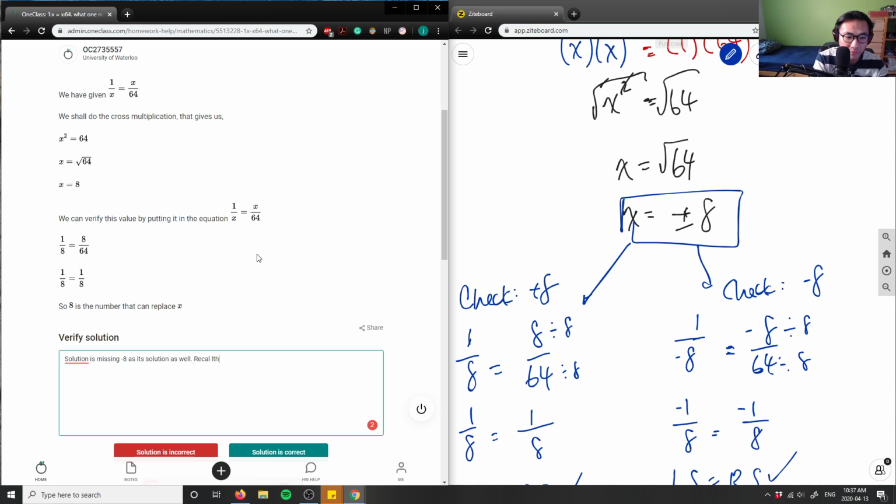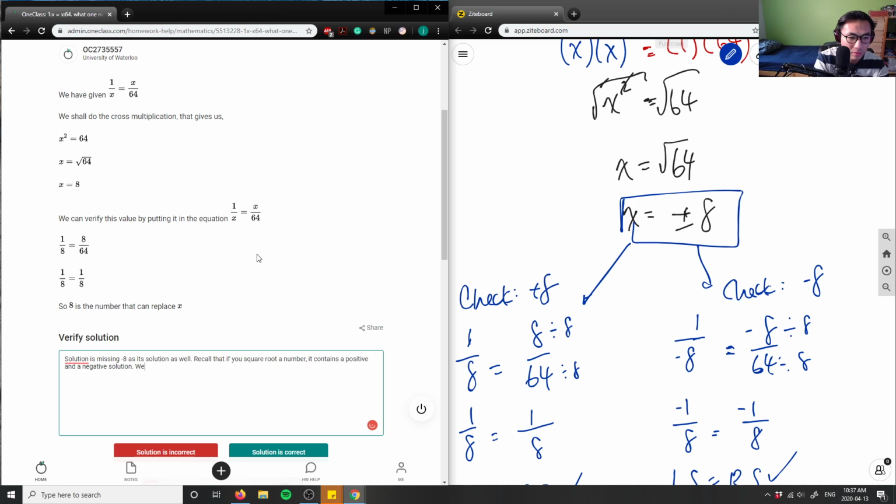Recall that if you square root a number, it contains a positive and negative solution.